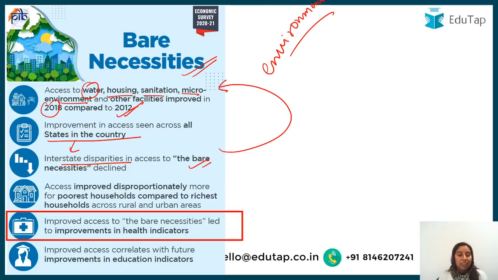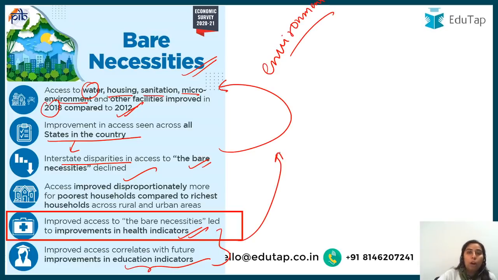Then next point is that access has been improved disproportionately for the poorest households, that more access to the bare minimum facilities, necessities has been provided to poor households in comparison to the rich one across both the sectors, rural and urban, right? Then bare necessities has also led to increase in health as well as education. So health education is anyhow a part of the syllabus of the examinations, right? This is what bare necessities led to the increase: health and education. This is what economic survey is saying, guys.